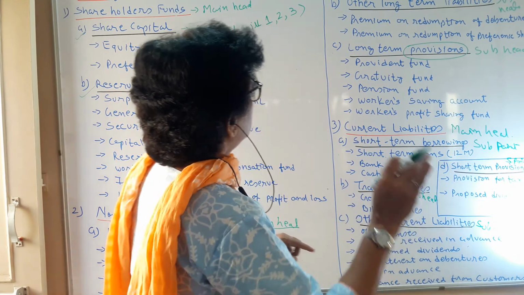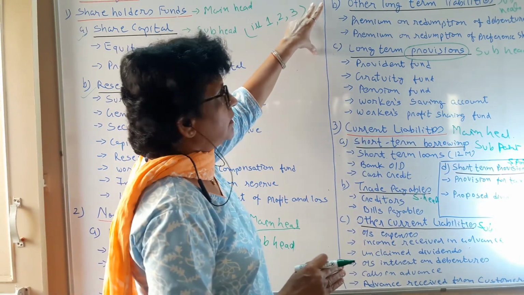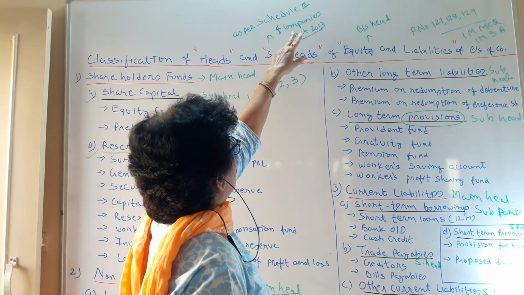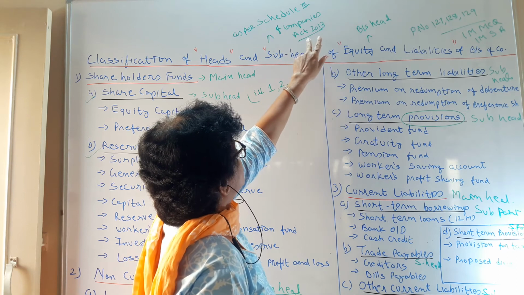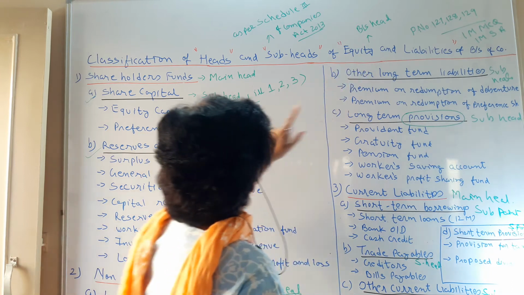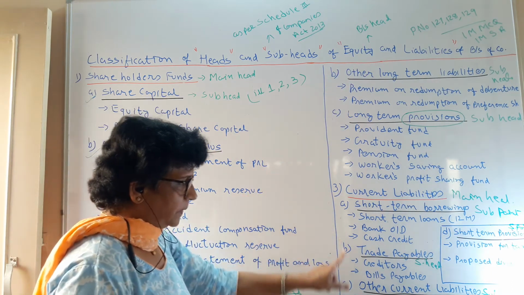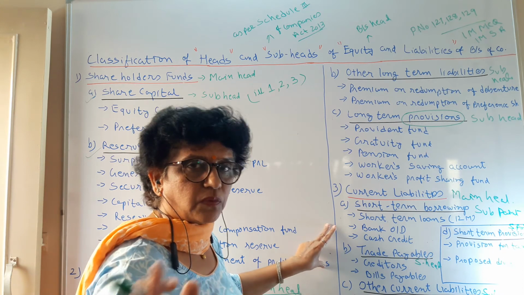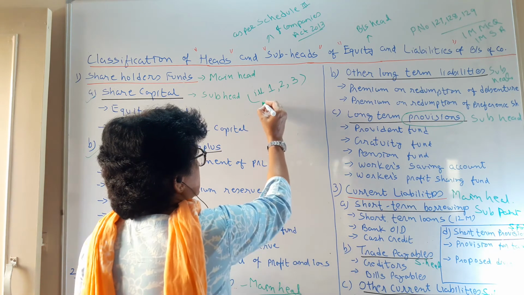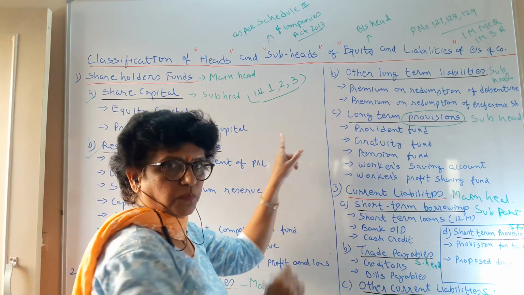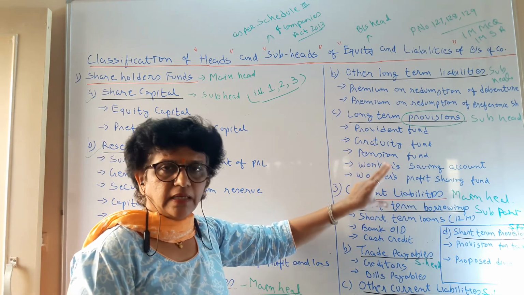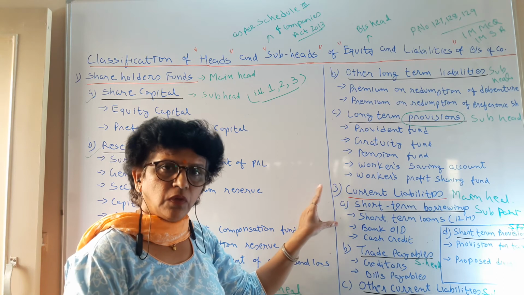In this manner, your question is that from the following items, explain as per Schedule 3 of the Companies Act 2013 which are going to be the main head, the subhead, and at what place the particular item you have to write. The examples based on this content are illustrations 1, 2 and 3 of your textbook. You go through them. Now easily you can understand what they are asking and how you have to answer.